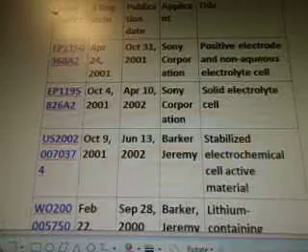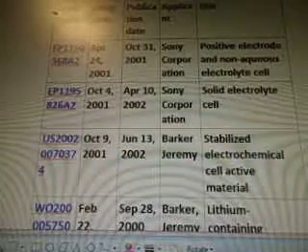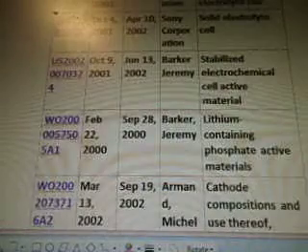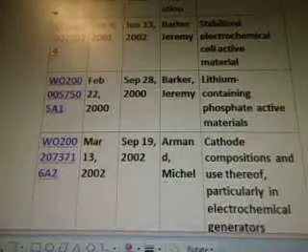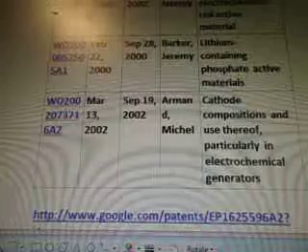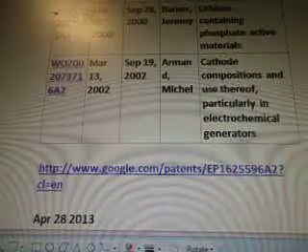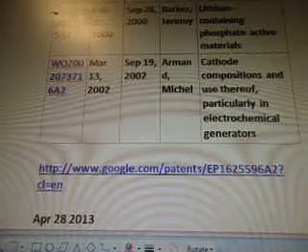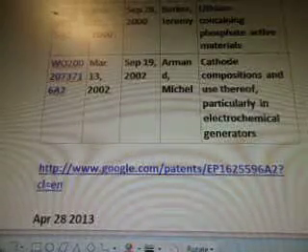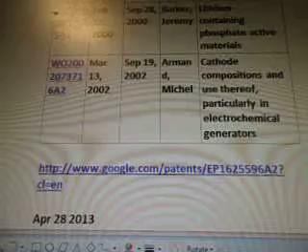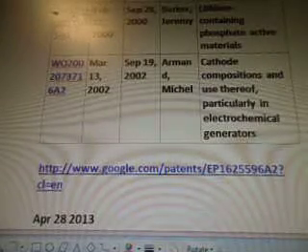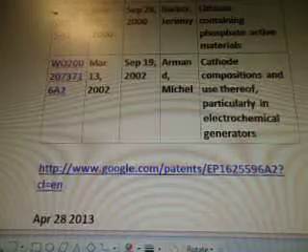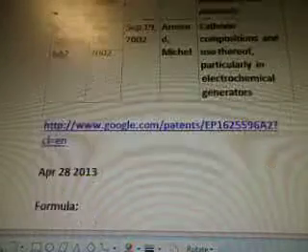Finally got through it. Sony Corporation, positive electrode and non-aqueous electrolyte cell, solid electrolyte cell, stabilized electrochemical cell, active materials, lithium containing phosphate active materials, cathode compositions, and use therefore peculiar electrochemical generators. So basically, you know, those little lithium batteries that are rechargeable batteries, we use them in our cordless phones, our cell phones, and in our cameras, digital cameras. So that's what they're talking about, these little batteries that they use.